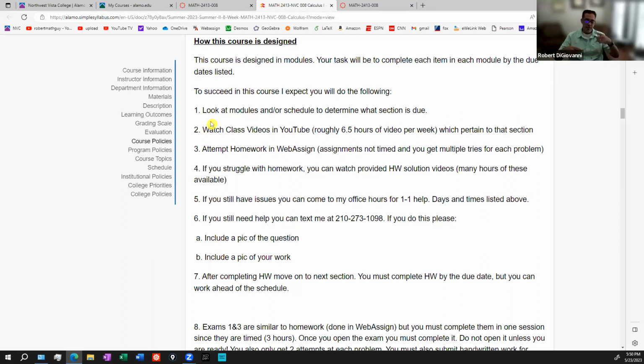You just keep doing that. Next section, next section, next section, until you get to an exam. You take the exam, then you continue on, more homework, more homework. And then you come to exam 2, and then you do that Zoom exam. And then after that, you'll follow, again, more sections till you get to exam 3. You do that at home, and then you get to the final exam.